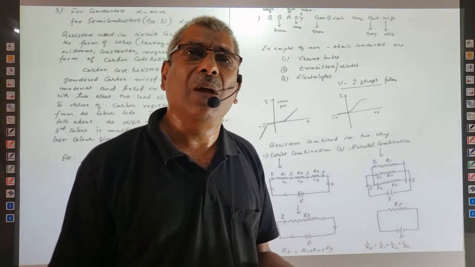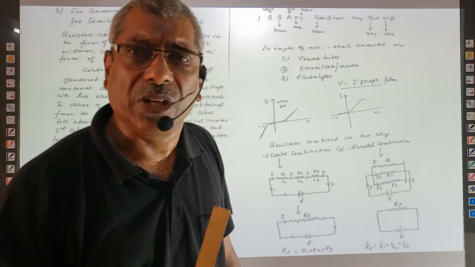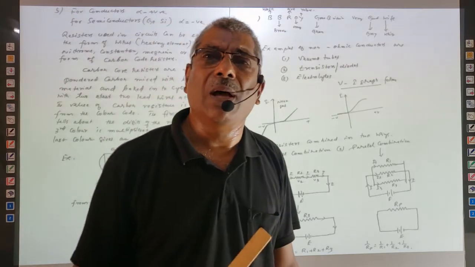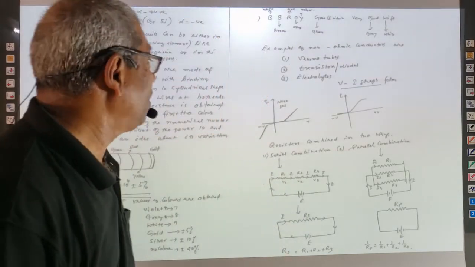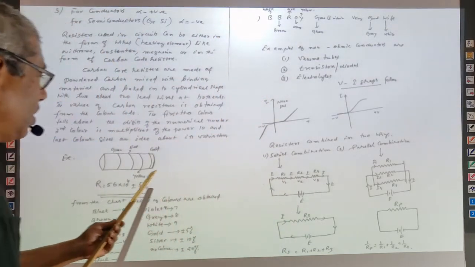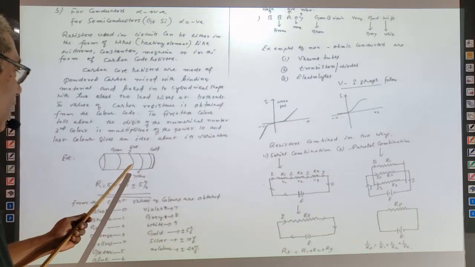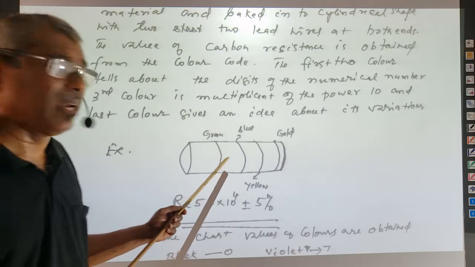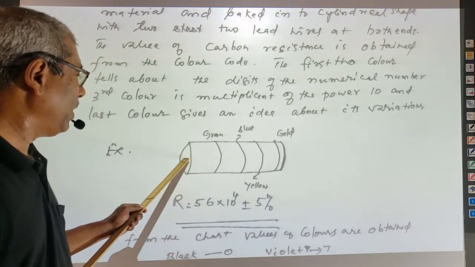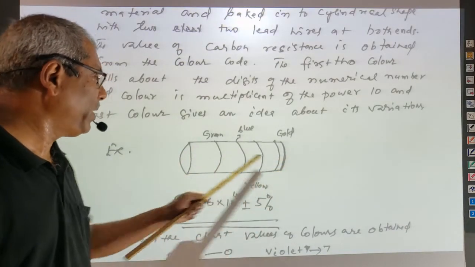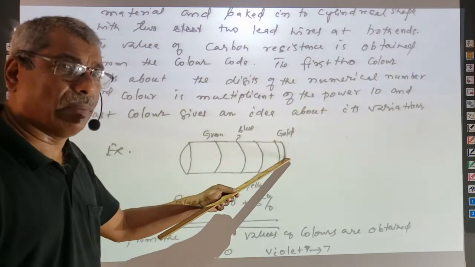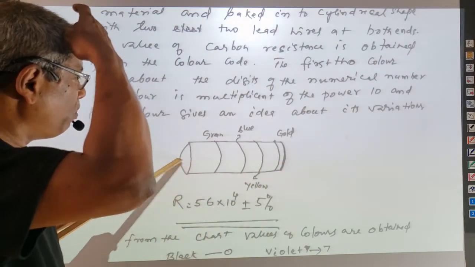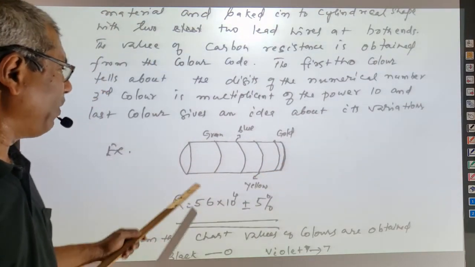In a circuit, a large number of carbon resistors can be used without using much space. A simple diagram is shown here. This is cylindrical in form. I did not actually make the electrodes here, but you can make electrodes from both sides like this, right?